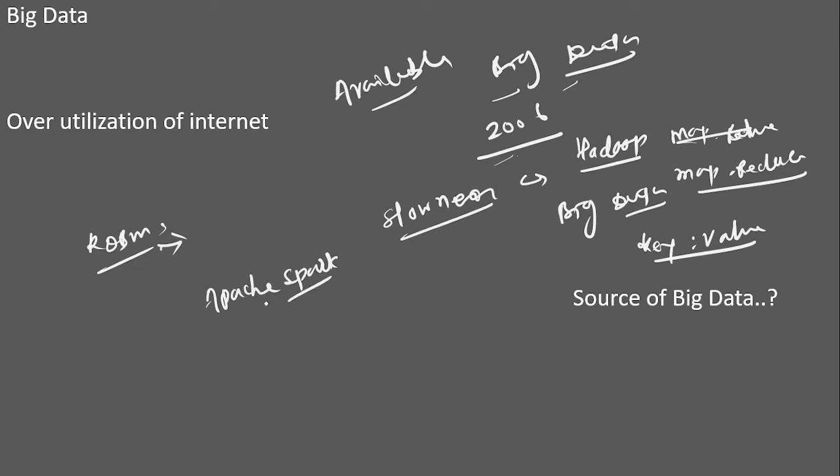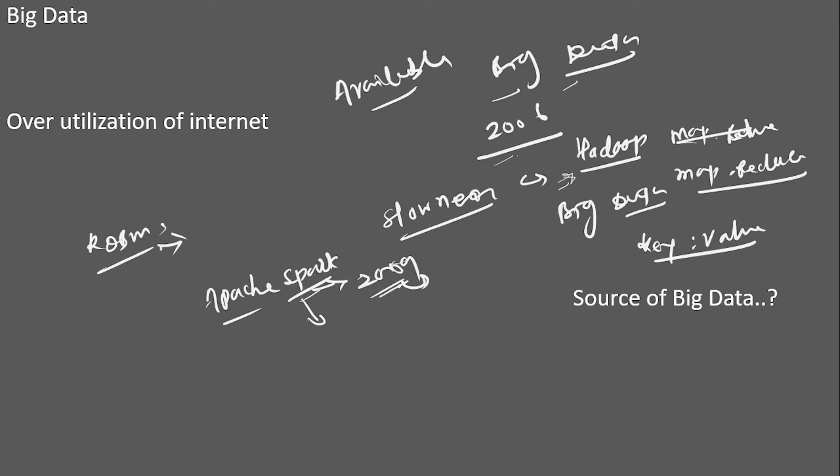Apache Spark. Everything is in the name. Apache Spark comes in 2009. This is just a new baby. It comes in just to handle the issues in Hadoop. Hadoop is not capable of processing streaming and batch processing. It has its drawbacks, basically. So Apache Spark comes in to handle whatever issues Hadoop is having.